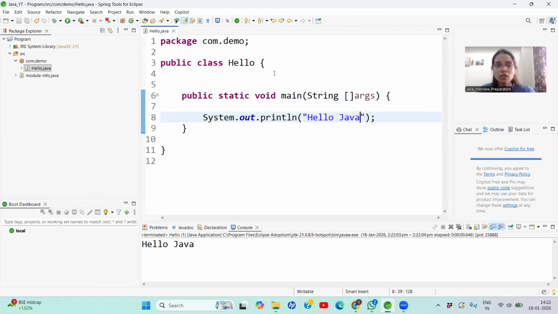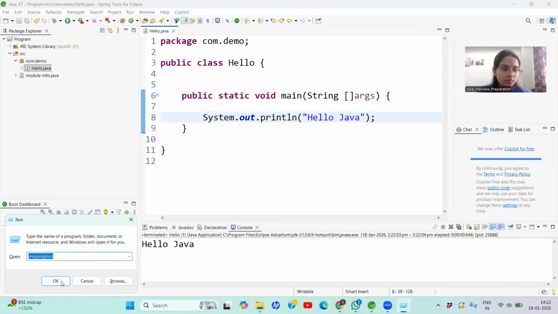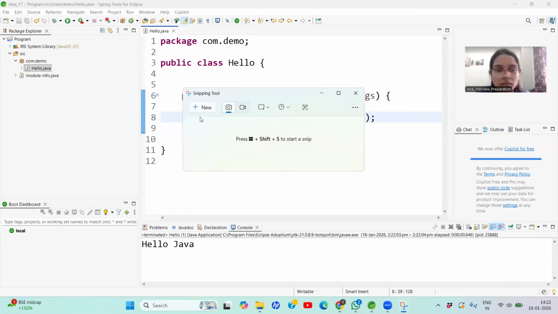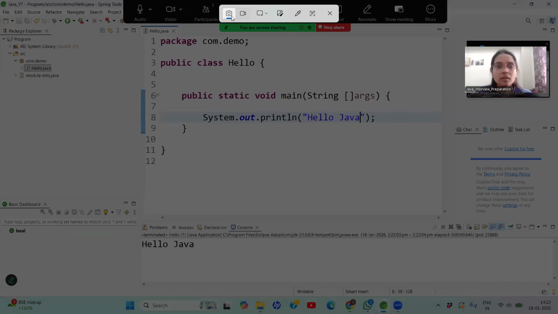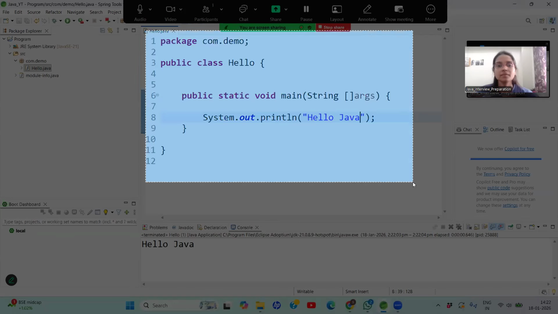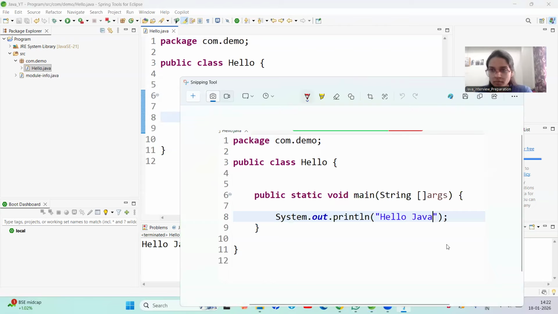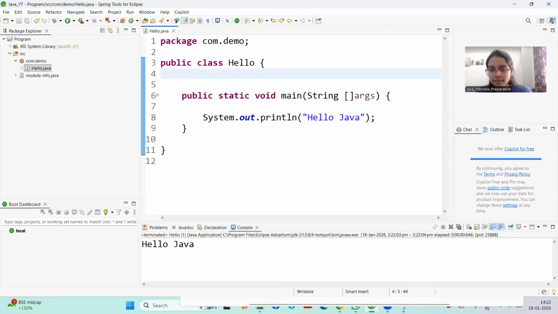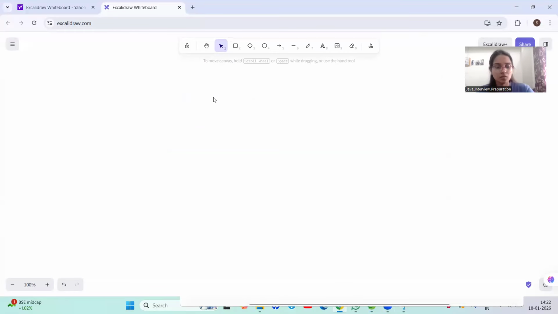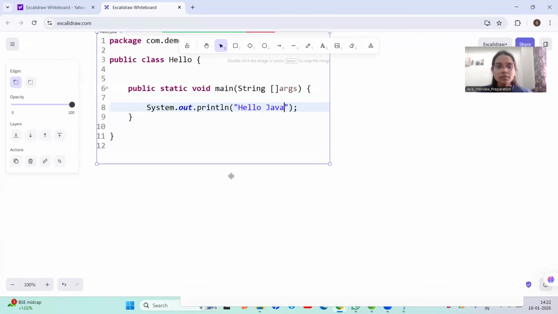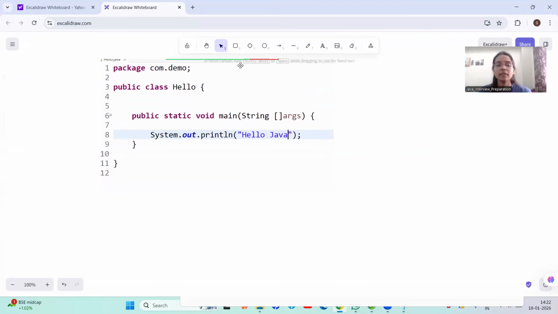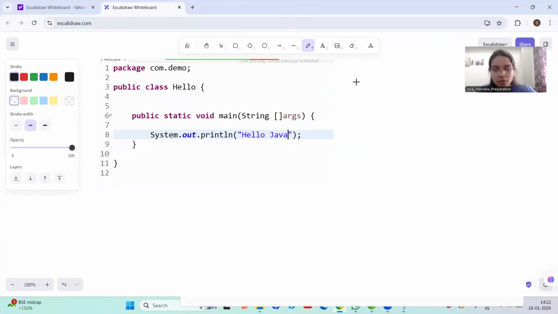We are going to see the meaning of each word that I have written here. So first thing we are going to see is class.